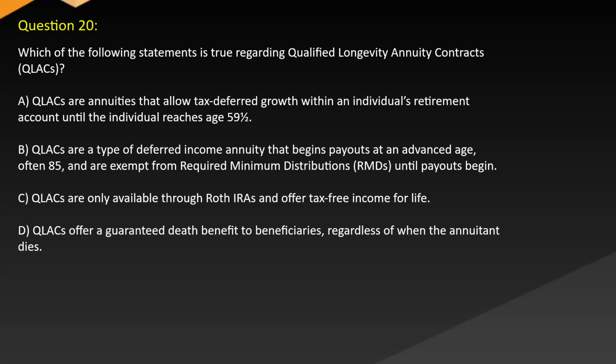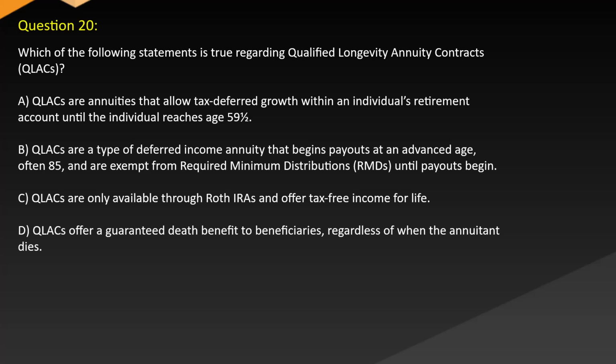Question 20. Which of the following statements is true regarding qualified longevity annuity contracts? A. QLACs are annuities that allow tax-deferred growth within an individual's retirement account until the individual reaches age 59½. B. QLACs are a type of deferred income annuity that begins payouts at an advanced age, often 85, and are exempt from required minimum distributions (RMDs) until payouts begin.